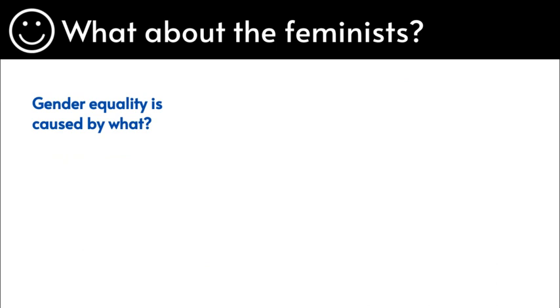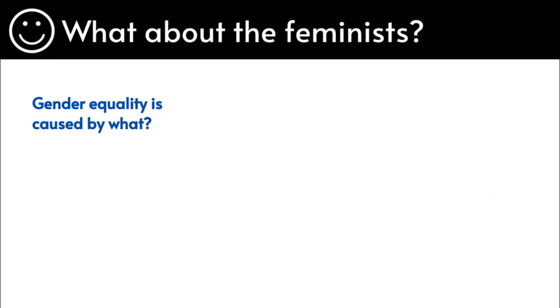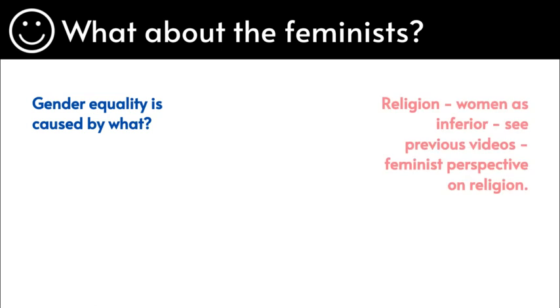What do you think? Pause and have a think. Okay, so gender equality is caused by various different things. For example, laws, policies that put in place, examples, Sex Discrimination Act, Equal Pay Act. We looked at this when we looked at family. Okay, so there's a belief that, however, there's no gender equality.